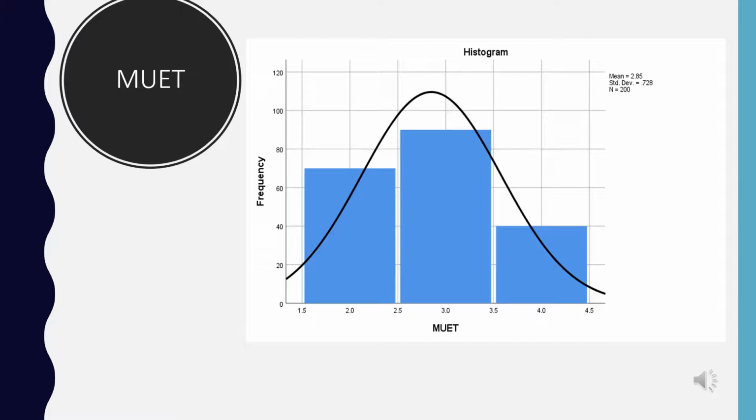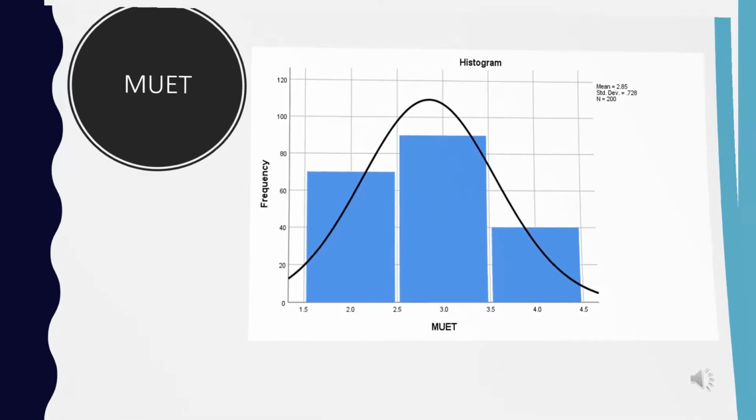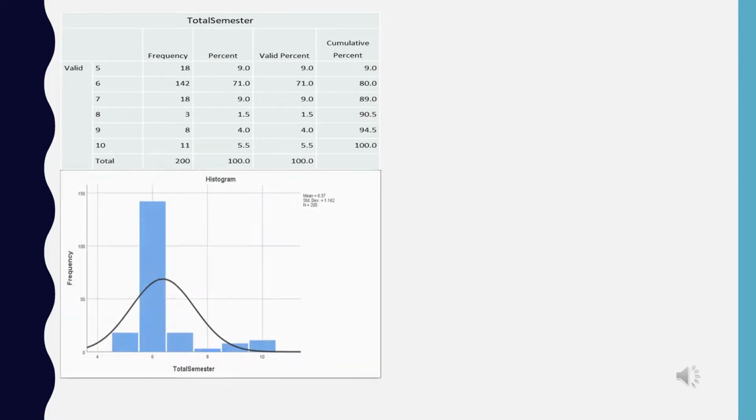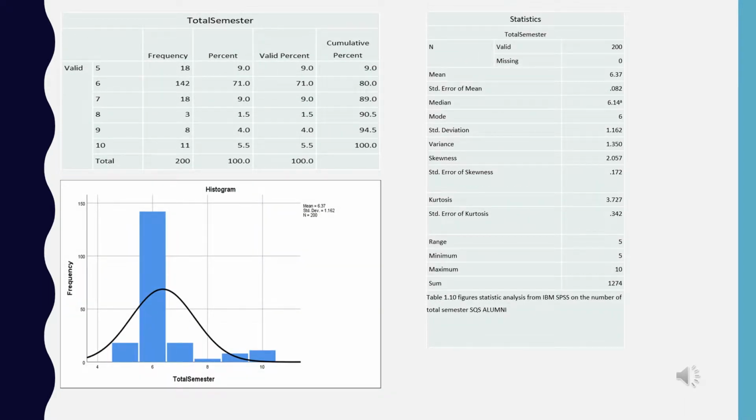The histogram shows the data for MUET variables and there are 200 alumni who have been investigated, and we can conclude that 3 is the highest frequency with 90, followed by 2 with 70 and 4 with 40. The histogram shows the data for total semester variables.